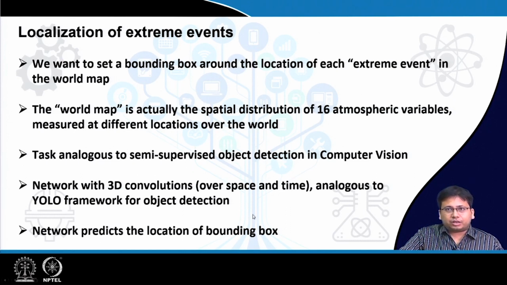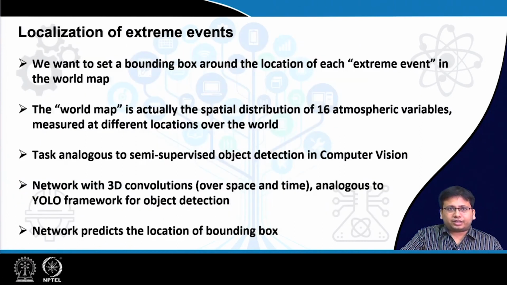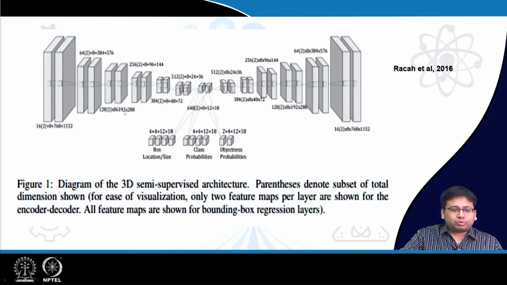Especially because we have data over high spatiotemporal resolution, maybe even 3-hourly data, etc. So instead of focusing on only one time point, we can focus on several time points to identify whether the quantity of interest is present or not. So this is what the network structure looks like.